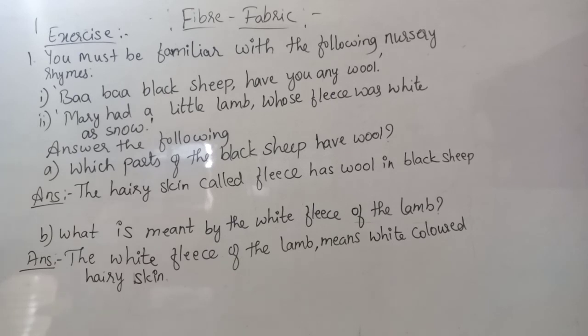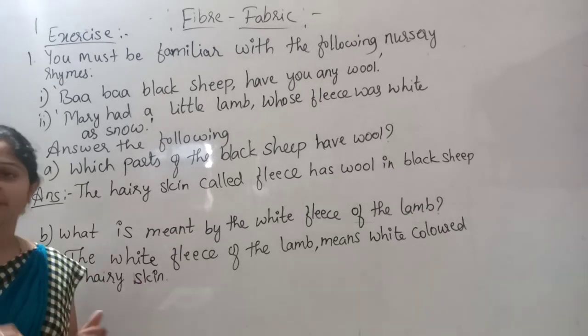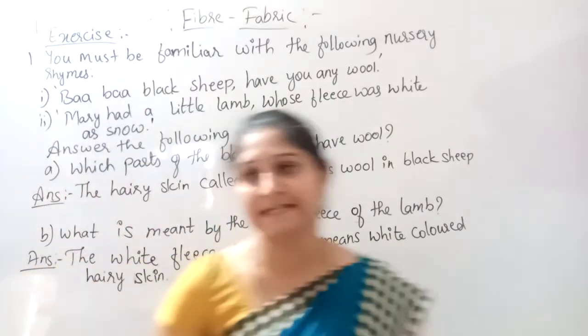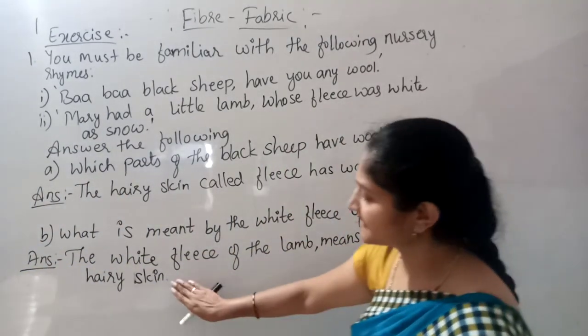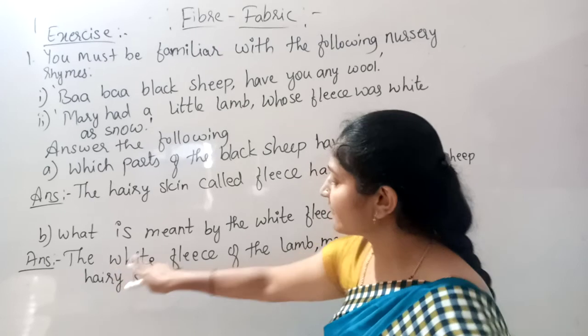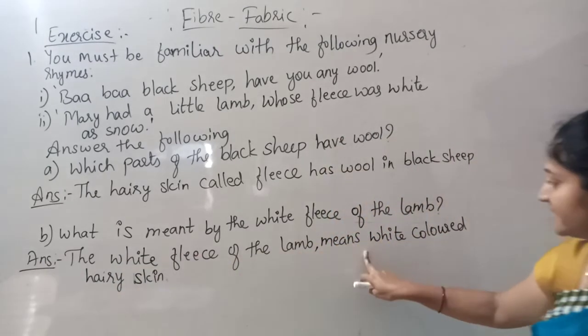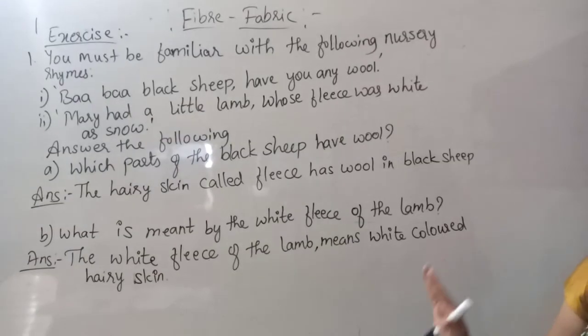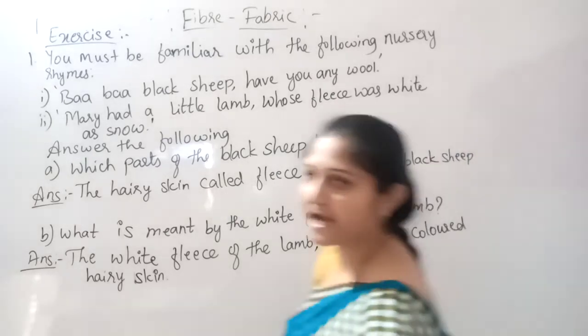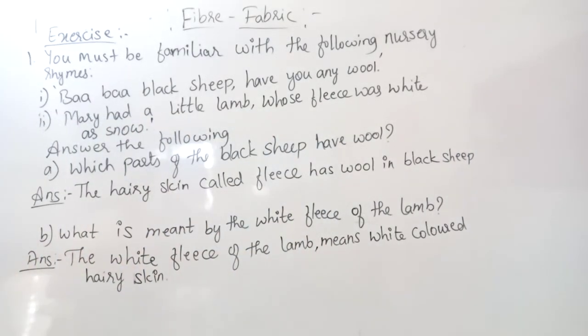Another answer is also there. The white fleece of the lamb means hairy skin of the sheep which is white in color. Anytime we can try. Okay, this is in a simple way: the white fleece of the lamb means white colored hairy skin. Okay, understood here? Good.